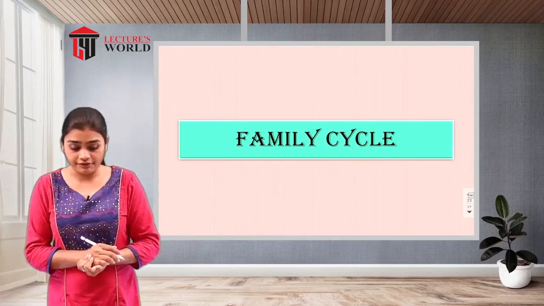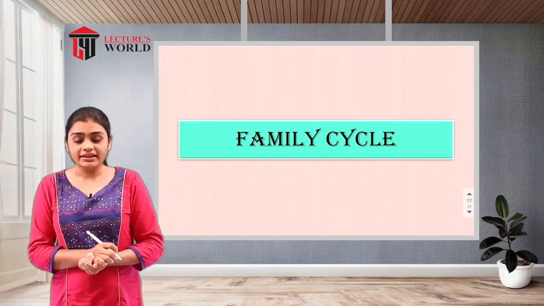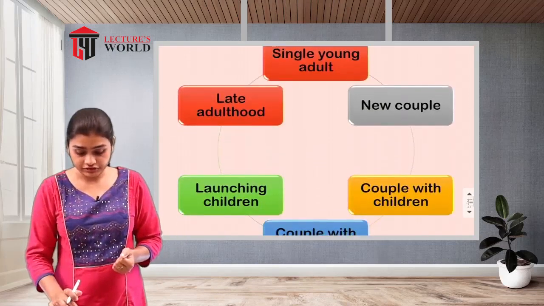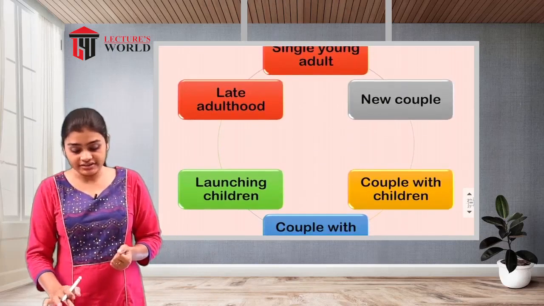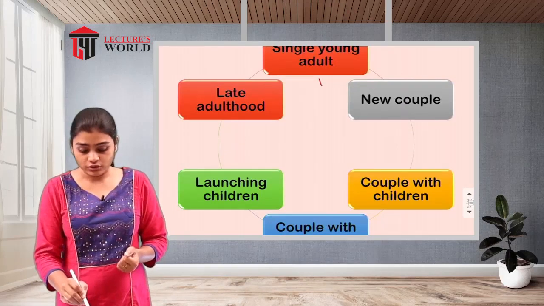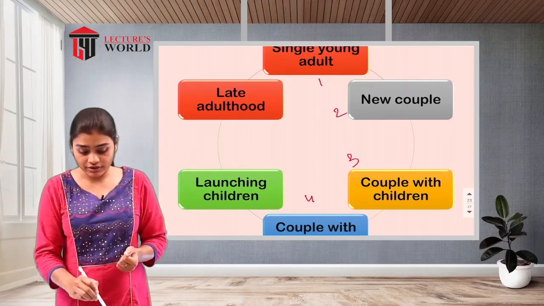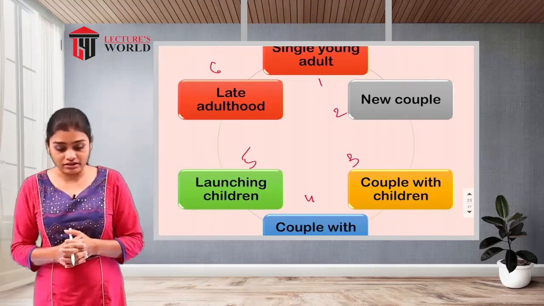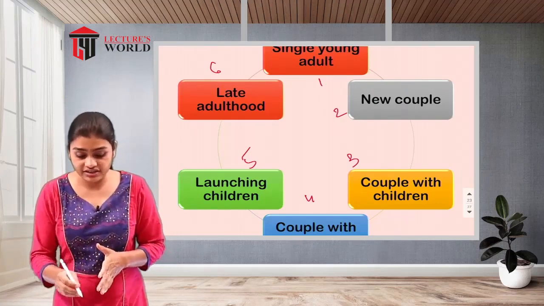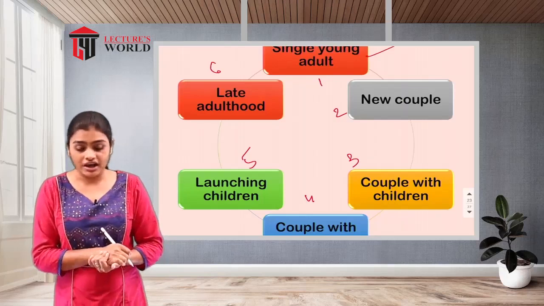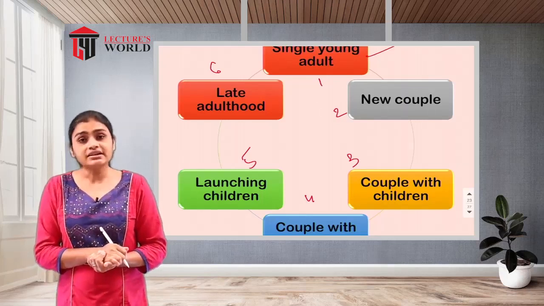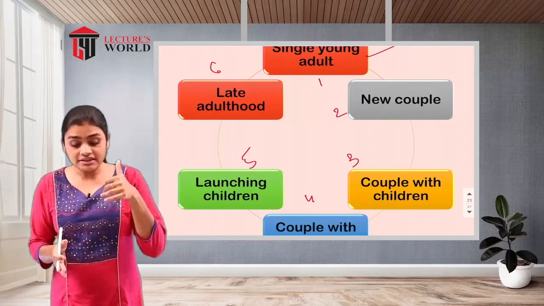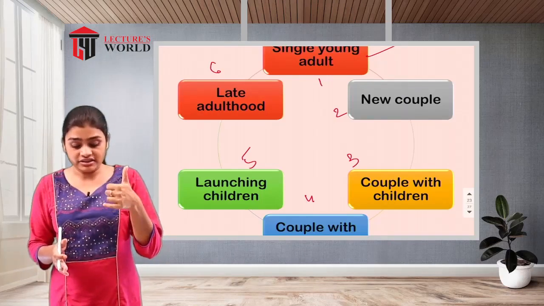The next we have family cycle. So let's see our family cycle. In that, different stages we have 1, 2, 3, 4, 5 and 6. Six stages in this family cycle we have. The first stage is single young adult. That means when they are single young adults,